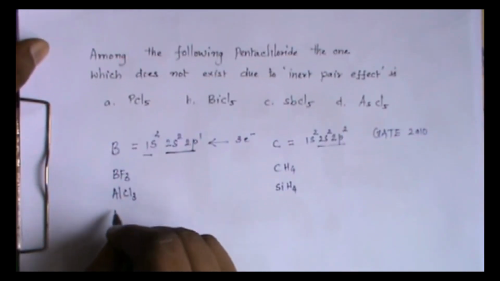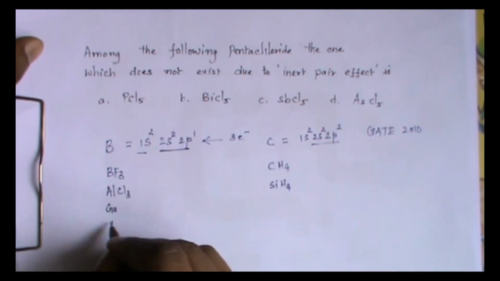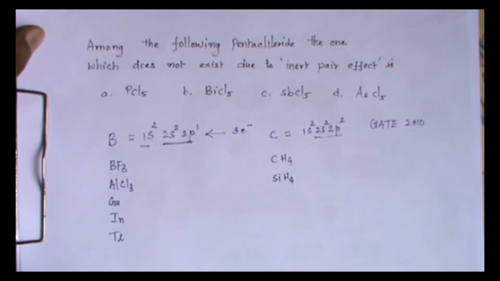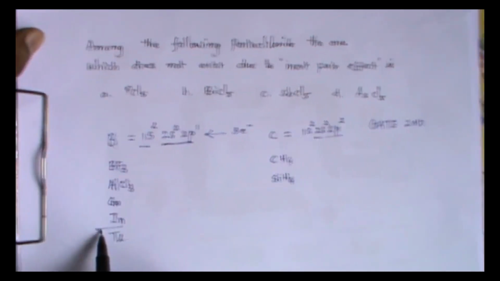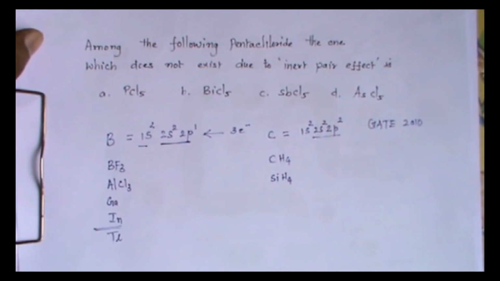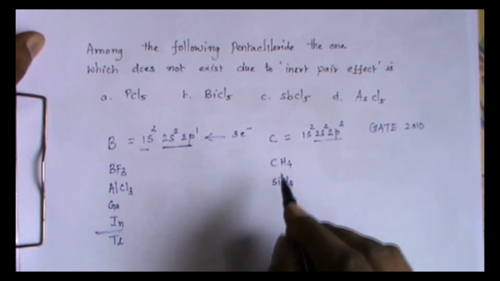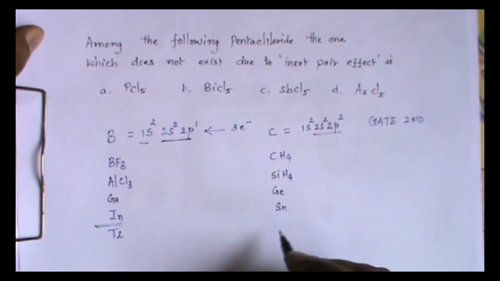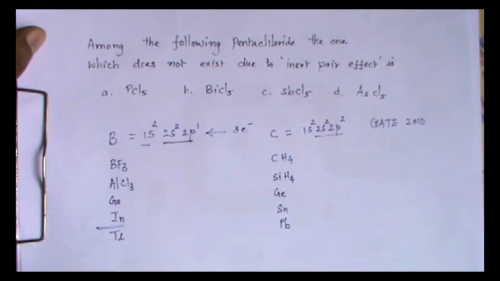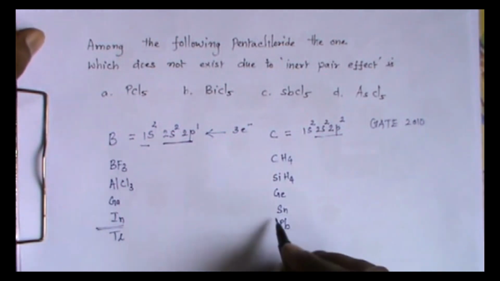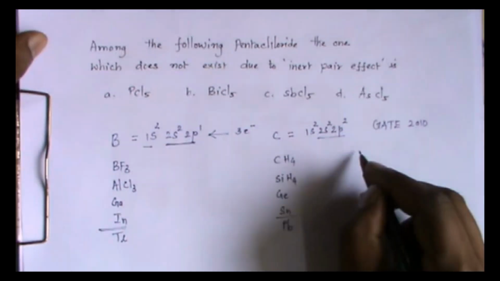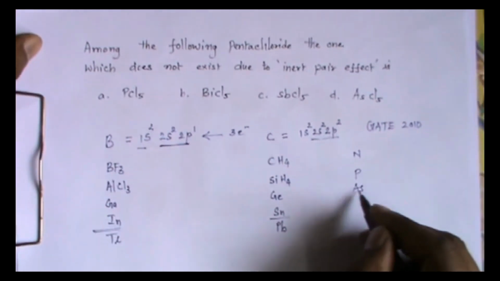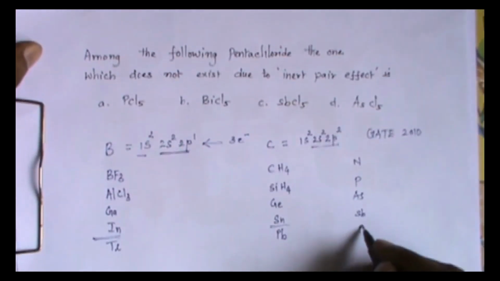Boron, aluminium, gallium, indium, thallium. This thallium will be after the transition metals. Similarly here, carbon, silicon, germanium, tin and lead. This lead will be after the transition metals. I have also nitrogen, phosphorus, arsenic, antimony and bismuth.